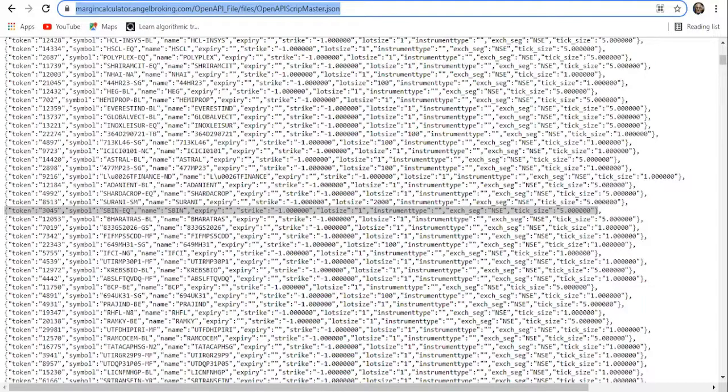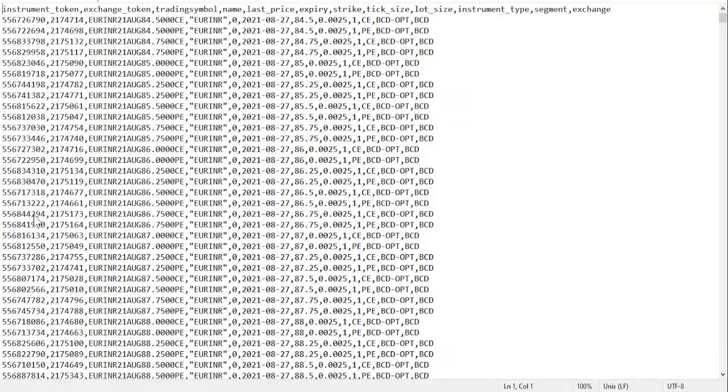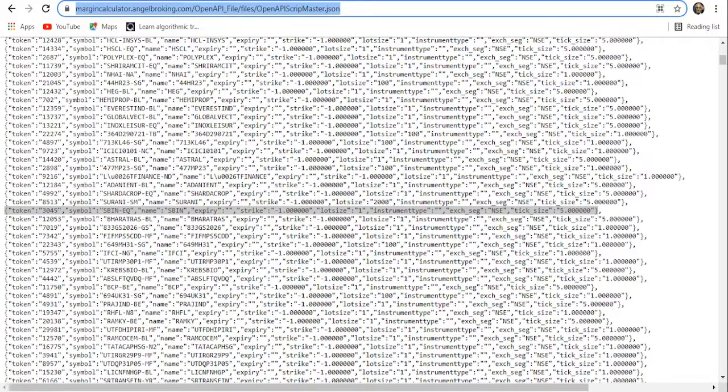Then when I click on the link, it will be in the JSON format. So for example, if I take this one, you can see that highlighted token 3045, that's for SBI, symbol is SBIN EQ, name of the company is SBIN, then expiry is not mentioned, strike price is also -1, that is we need to ignore that one.